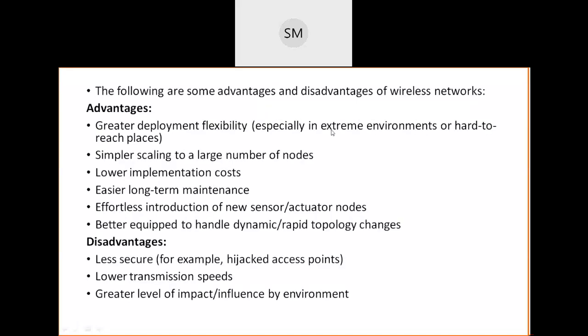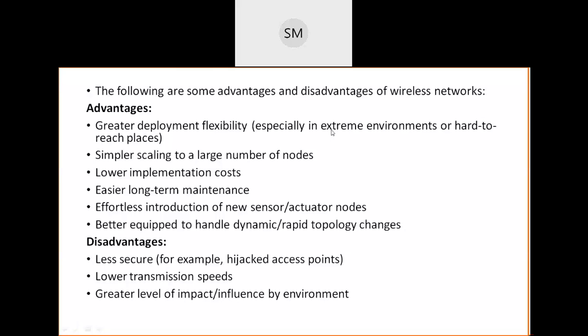Okay, so the advantages are greater deployment flexibility. It means we can easily deploy these devices. There are some places inside our home where a human body cannot reach, a very small space to do wiring and all those things.